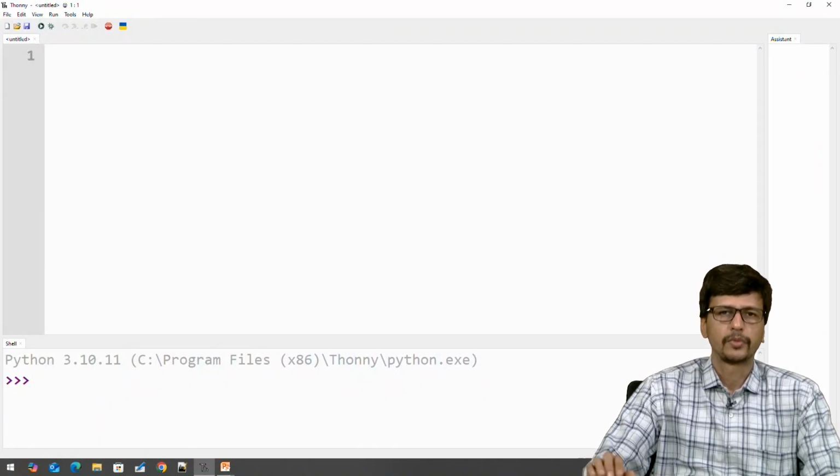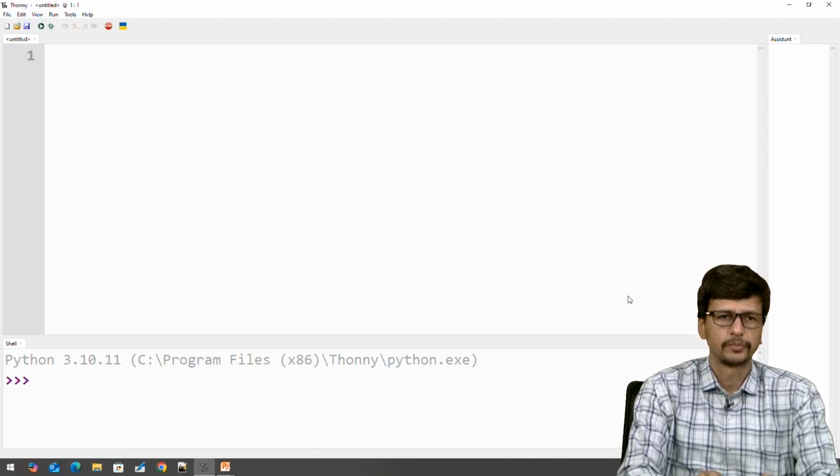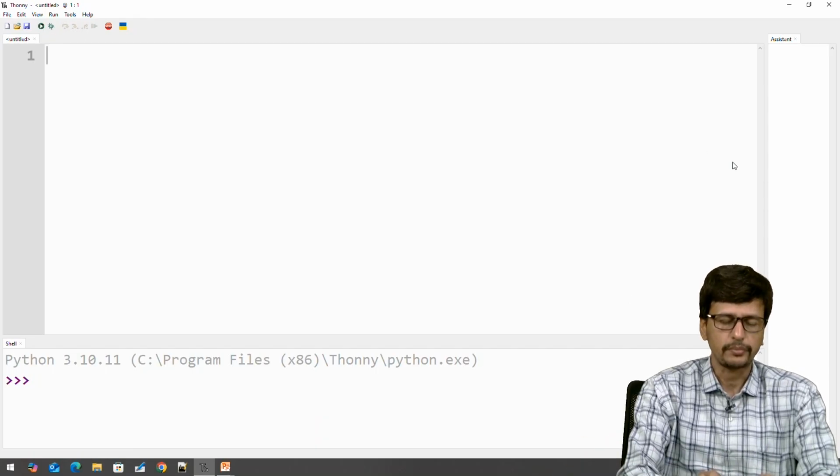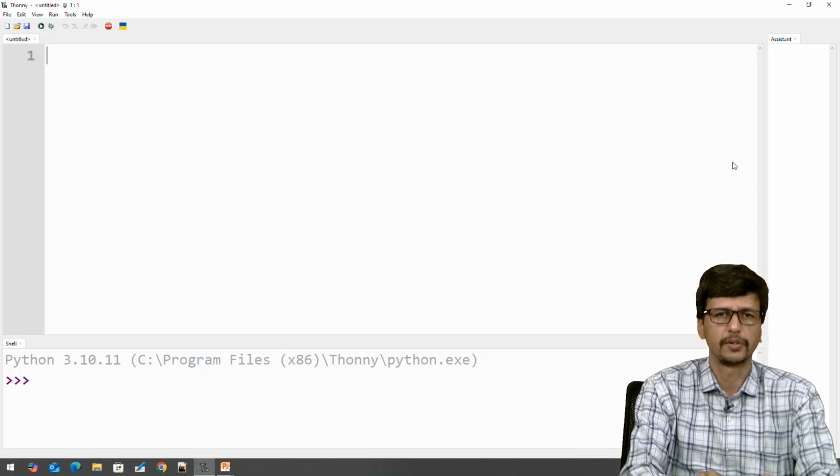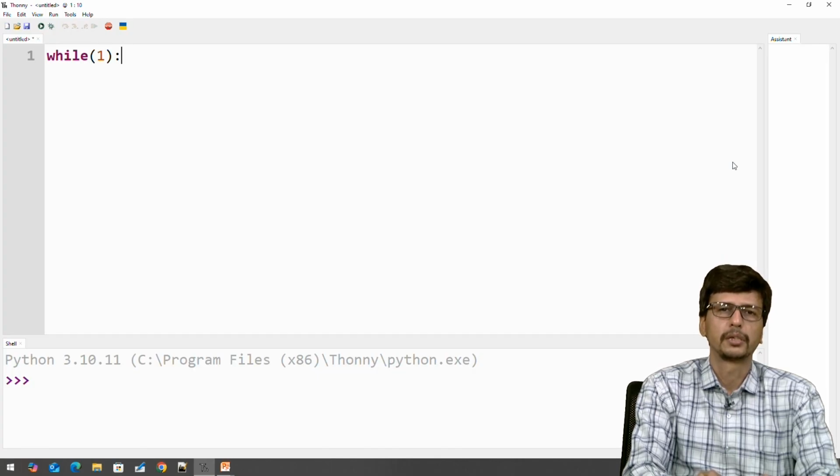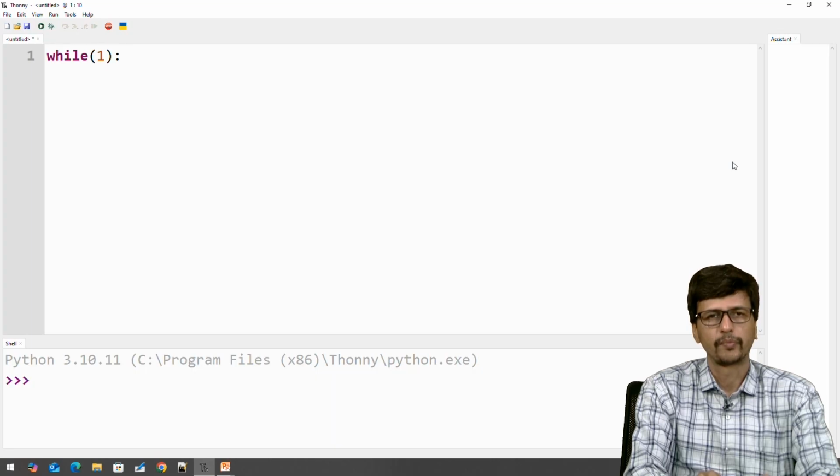So now we want to execute the break and continue statement. Here you have to write, for example, we are starting with a for loop or while loop. Here we are using while 1. What is the meaning of while 1? You are already aware: 1 means the loop always checks the condition as true, so whatever statements are inside that loop will continuously execute. Now suppose you want to terminate the loop at some condition. In that case, you require the break keyword, right?